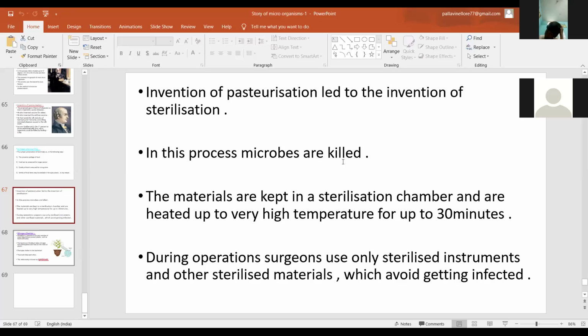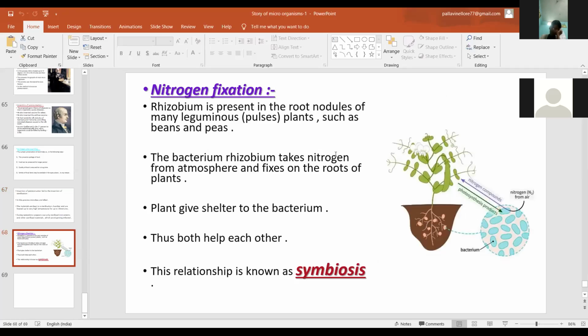Next is nitrogen fixation. The bacteria name is Rhizobium.